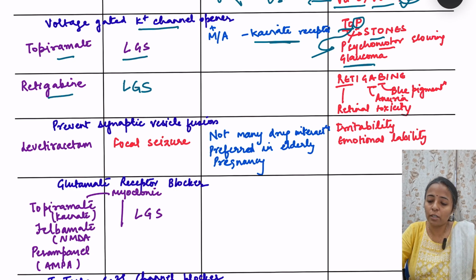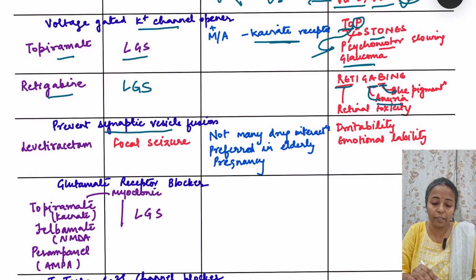Then retigabine, what are the side effects? Red for retinal toxicity, and A here is for anuria, and B is for blue pigmentation of the skin, which occurs with retigabine. Moving on to the next drug, that is the drugs which prevent synaptic vesicle fusion.